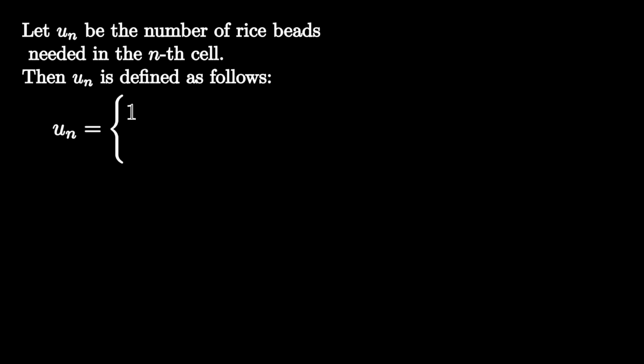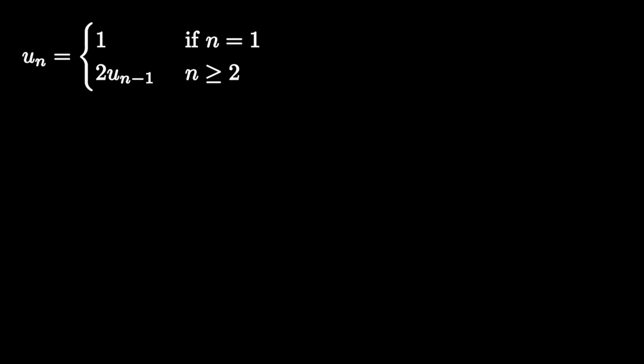u_n equals 1 if n is equal to 1. And if not, multiply the number of grains in the prior cell by 2 to get the current cell's number, which is represented mathematically by 2u_{n-1}. We can extract an explicit form of this recursive sequence by performing the following steps.